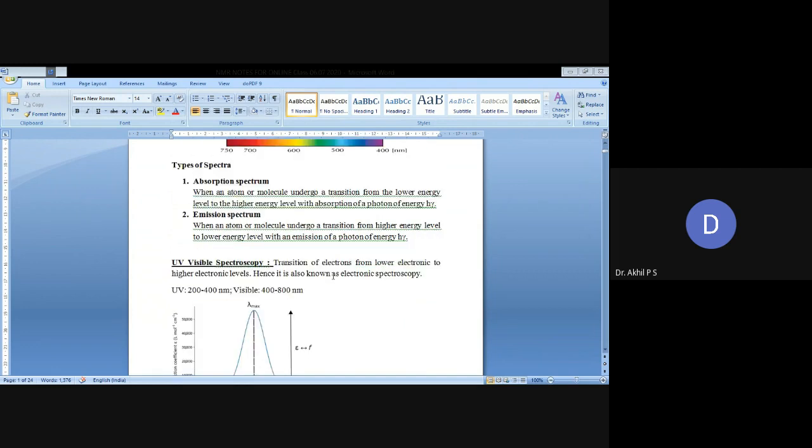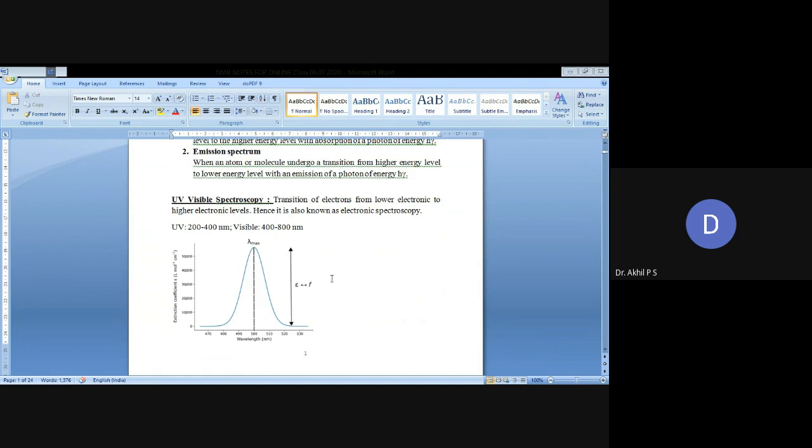Then coming to UV visible spectroscopy, it is a transition of electrons from a lower electronic level to a higher electronic level. It is also known as electronic spectroscopy. The regions are UV 200 to 400 nanometer, visible 400 to 800 nanometer. The respective spectrum is also shown down here.